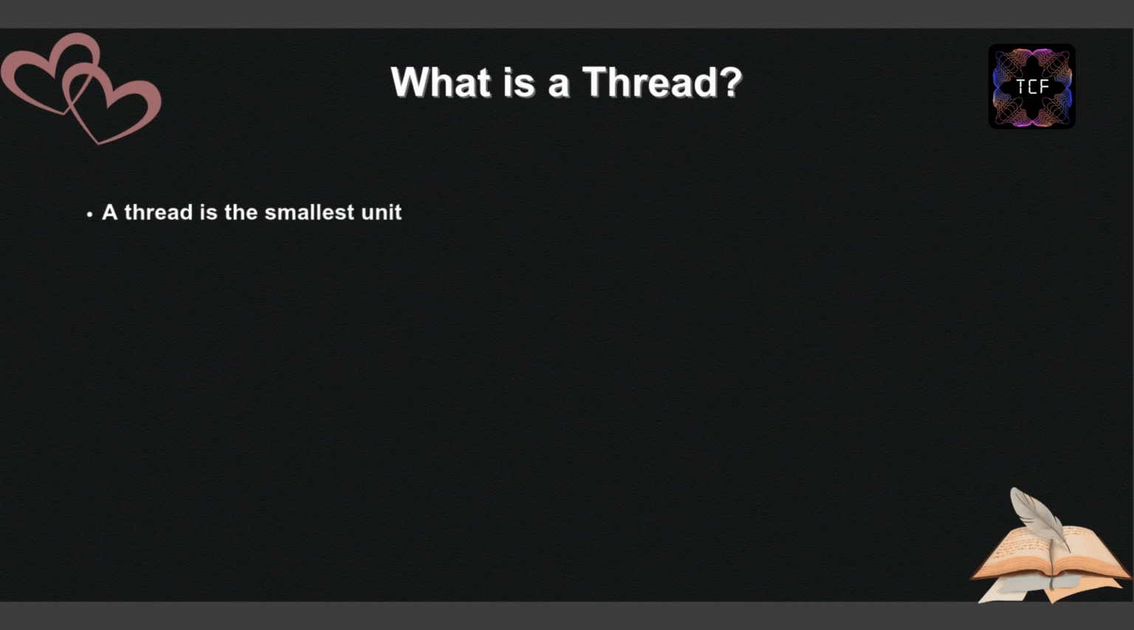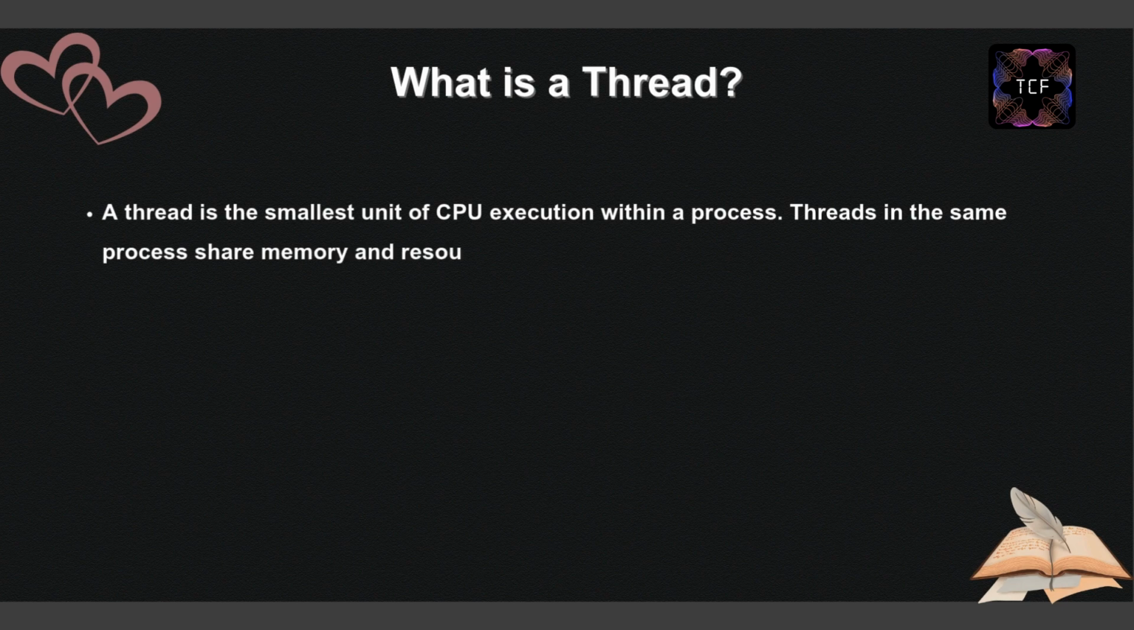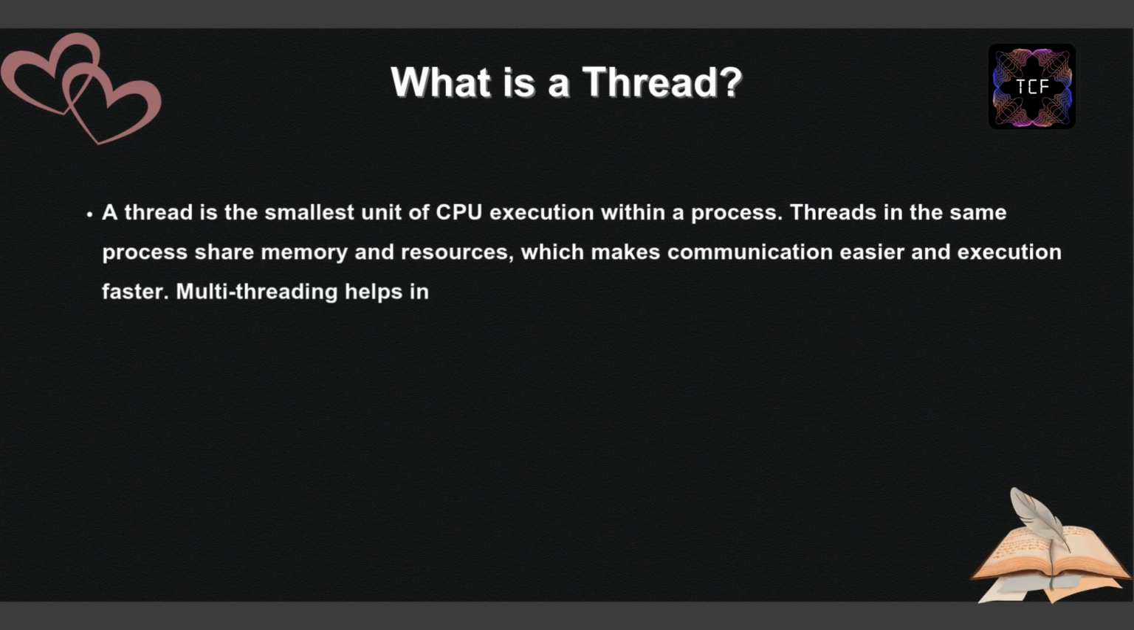What is a thread? A thread is the smallest unit of CPU execution within a process. Threads in the same process share memory and resources, which makes communication easier and execution faster. Multi-threading helps in parallelism.